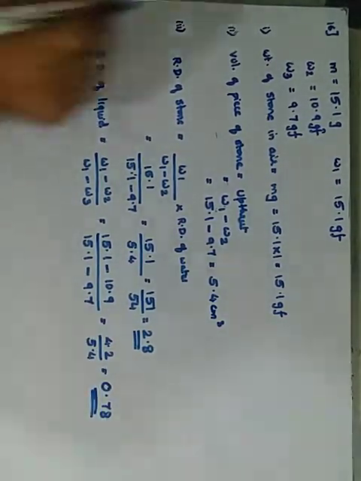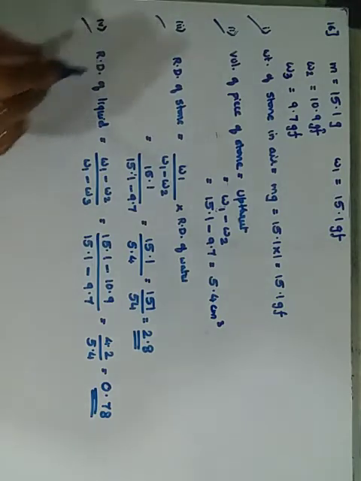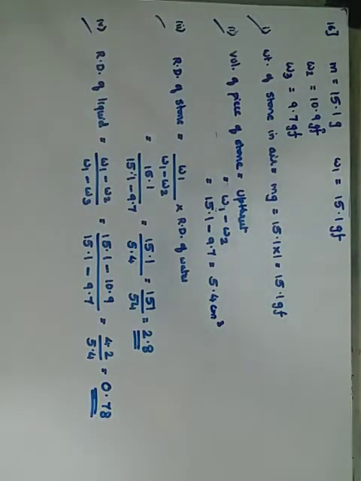So there were 4 parts in it: 1, 2, 3 and 4. Go through it properly and also refer to the formulas which I have marked in the textbook. Okay, so this is your part B of upthrust.